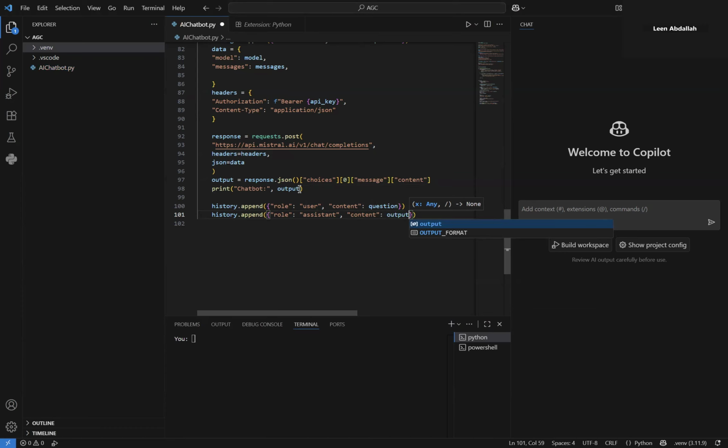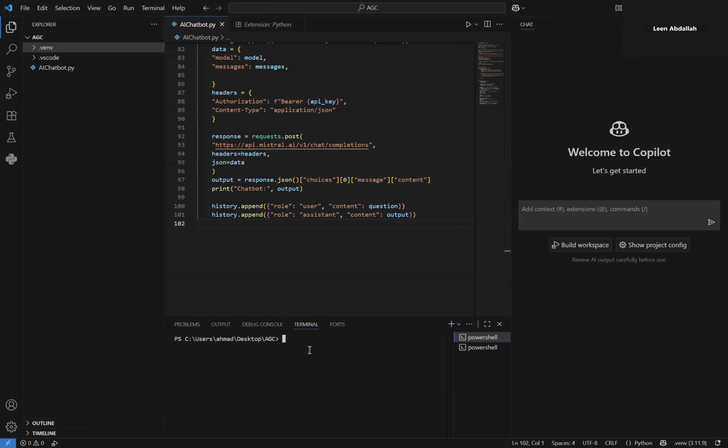This is why, with the slicing that I did, instead of keeping it in the print part, I directly applied it to the output variable so that I can directly put it here and add it to the history. So yeah, that's it basically.